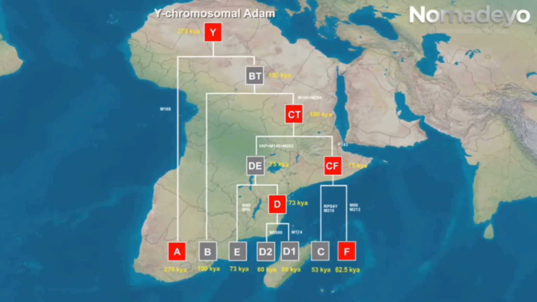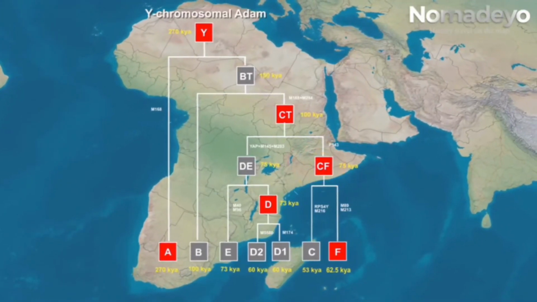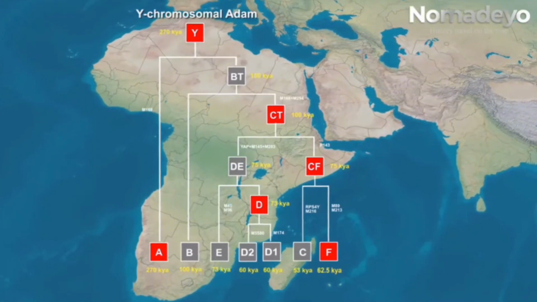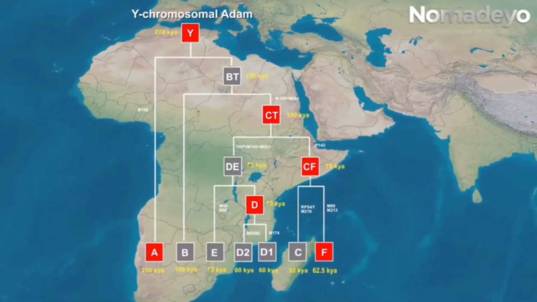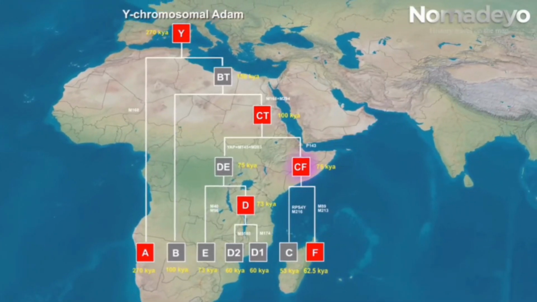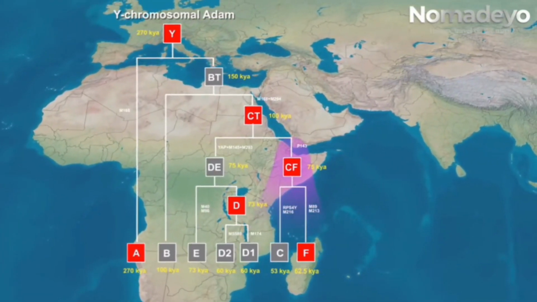The date is recorded as the earliest possible year. CT is divided into D group and CF group again, 100,000 years ago. Group DE and CF form groups D, E, C, and F again 75,000 years ago, respectively. Our closest ancestors today lived on the continent of Africa between 100,000 and 50,000 years ago.